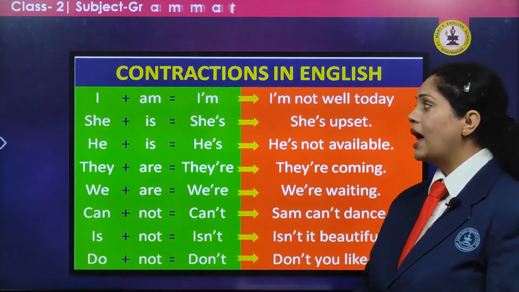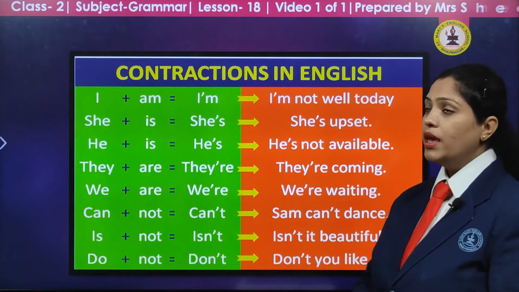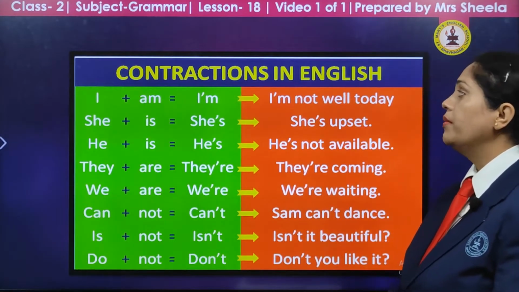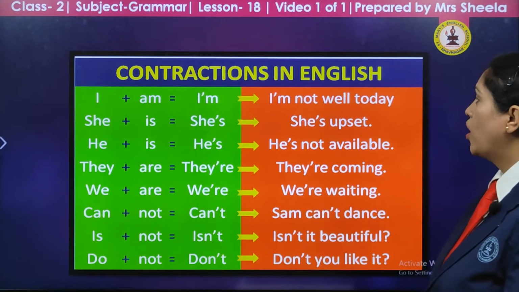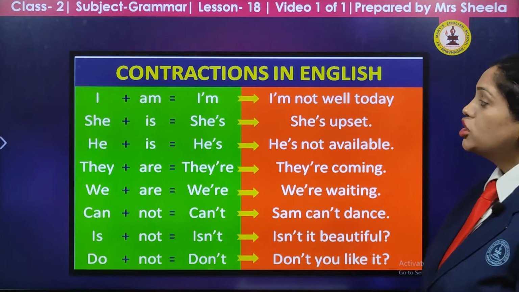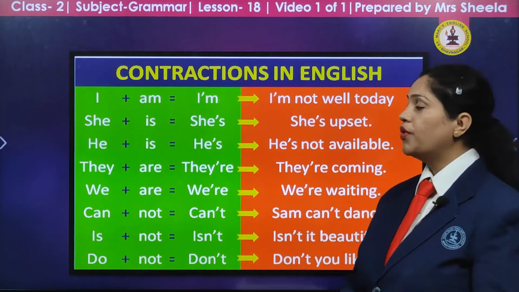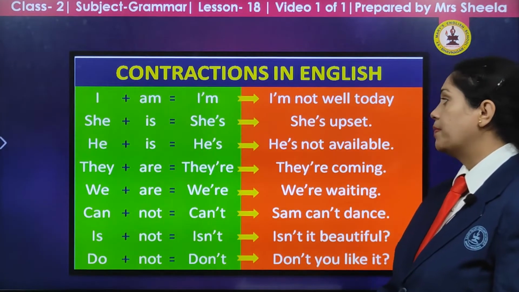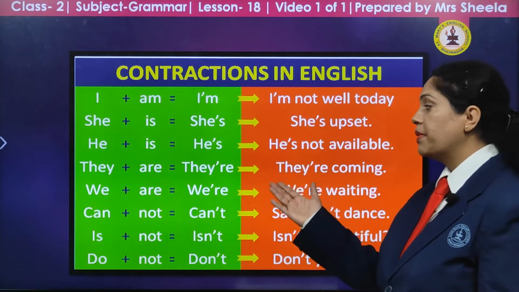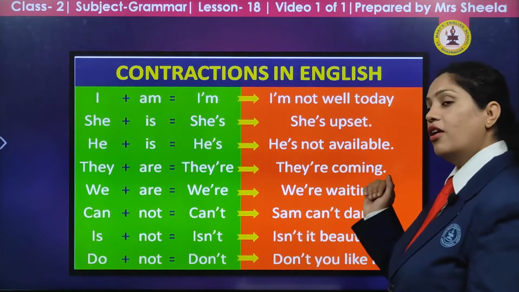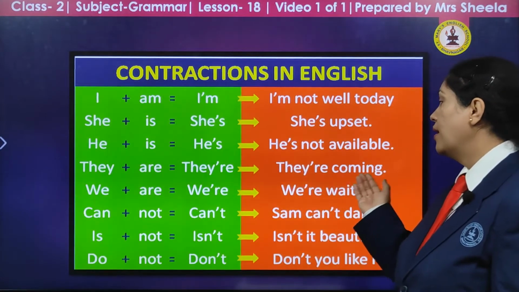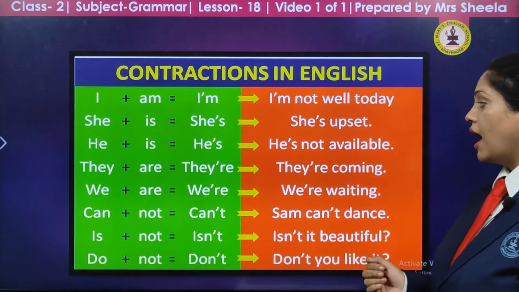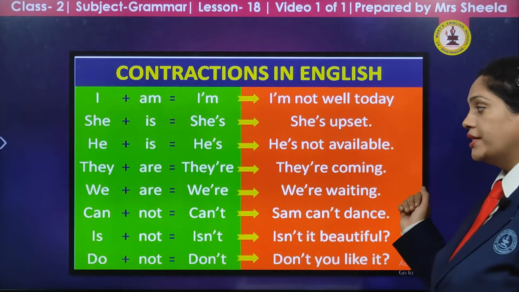For example, I plus am, we put it in short form or contraction as I'm. Example, I'm not well today. She is, we put it in short form as she's. She's upset. He is becomes he's. He's not available. They are becomes they're. They're coming. We are becomes we're. We're waiting.